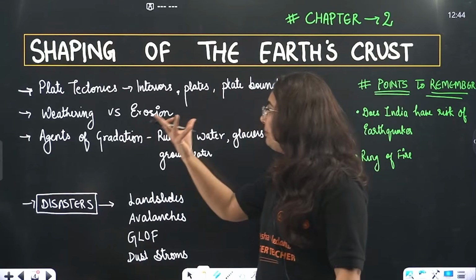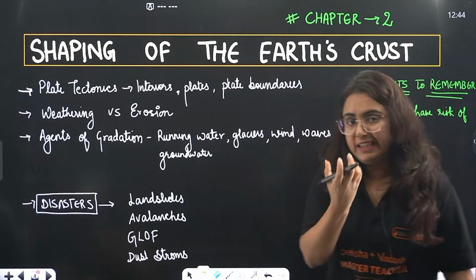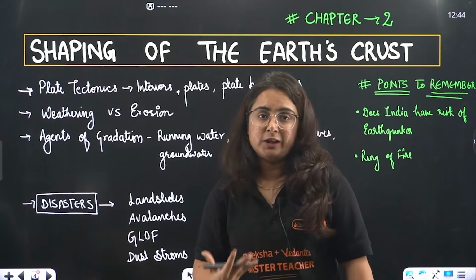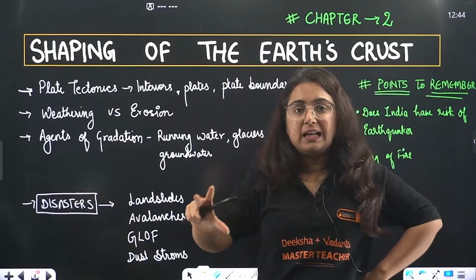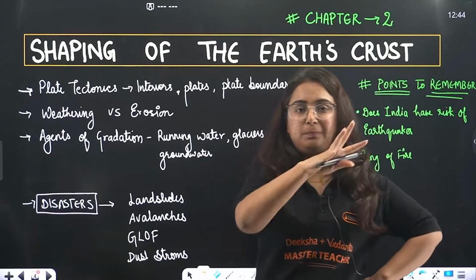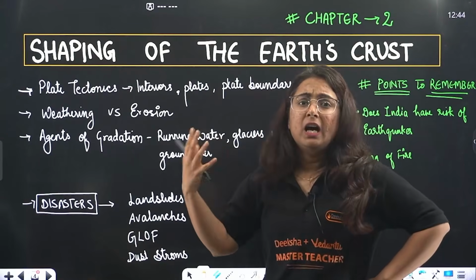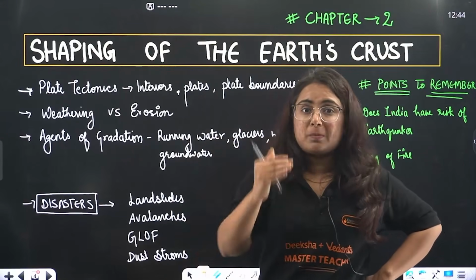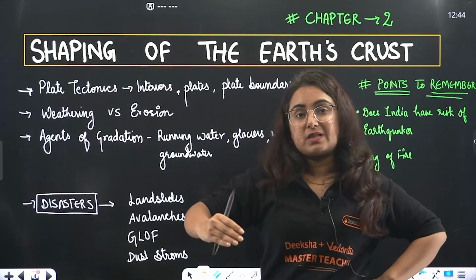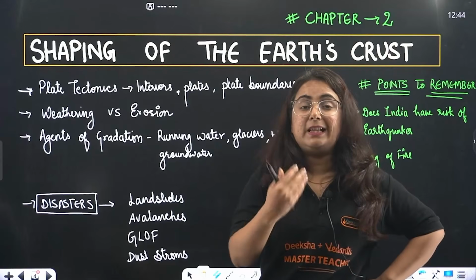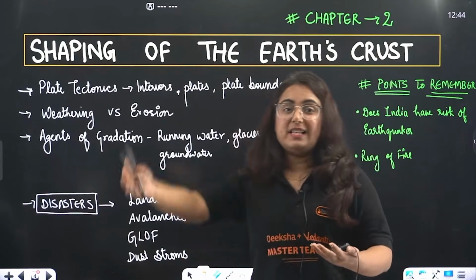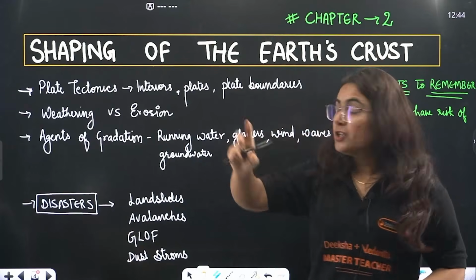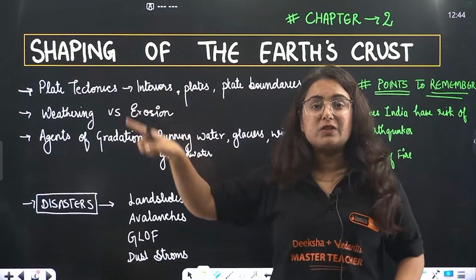So when I talk about the plate tectonic theory, beta, it actually tells us about the interior of the earth. Shaping of the earth's crust means we know that the earth is not even, it has plains, plateaus and mountains. So how is the earth's crust formed? Basically it depends upon what factors? It depends upon the interior as well as the exterior of the earth. So first we start with the interior of the earth.